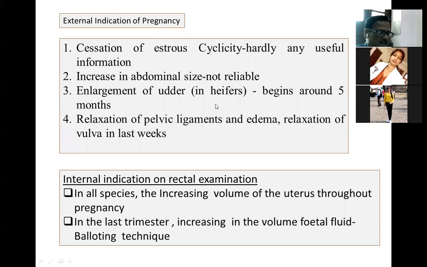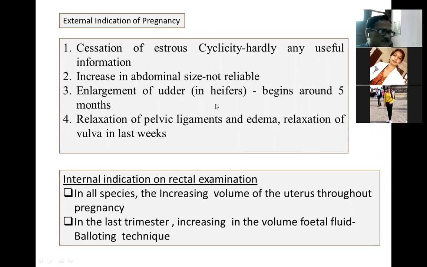But at 40 days, when you pinch with your index finger and thumb and hold the fetal membranes, they will slip. You cannot grasp firmly because it is very slippery.